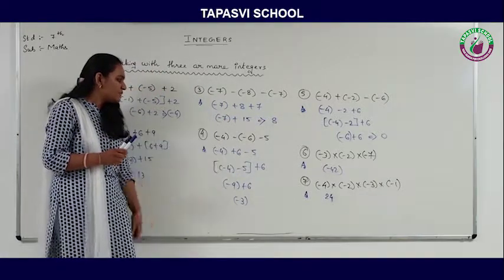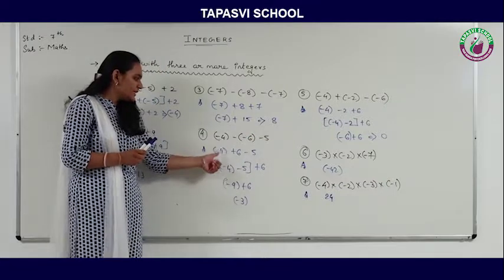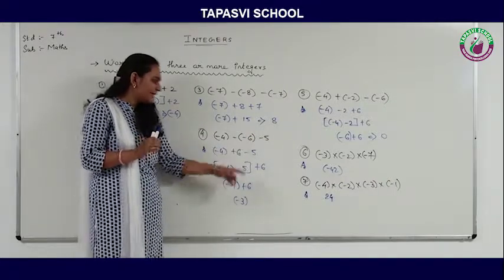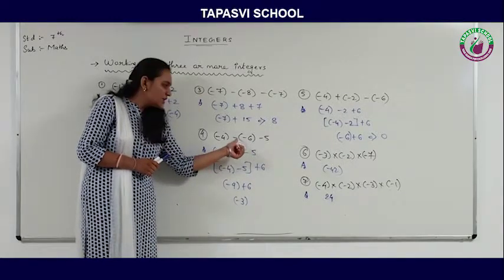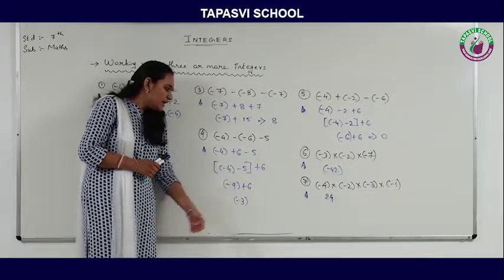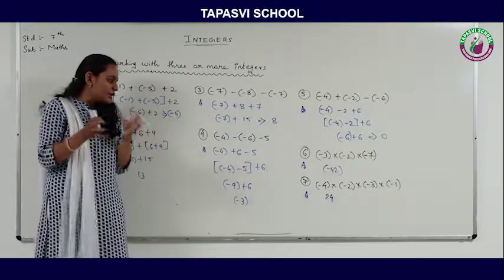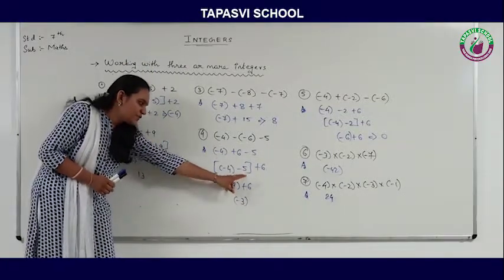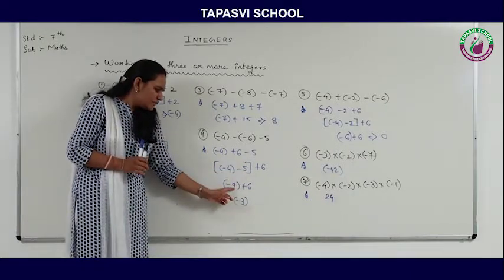Now the next one, minus 4 minus minus 6 minus 5. So the first integer will remain as it is. Let's see the second integer. Outside there is a negative sign, so first we need to change the sign of the 6. So minus minus will become plus, and minus 5. Now minus 4 and minus 5 both have the same sign, so I am going to club them. So minus 4 and minus 5. Remember the rule of addition of integers, same sign, so we need to add them.